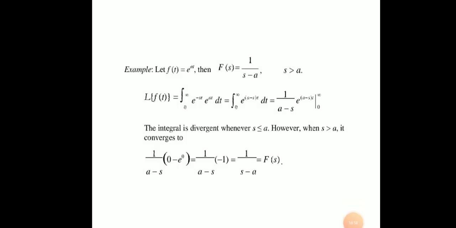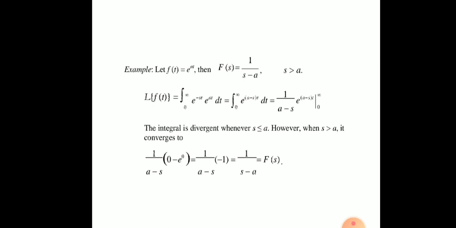After applying the Laplace transform on elementary functions, we obtained some results. Laplace transform of 1 is equal to 1 by s, as we already discussed. Laplace transform of t to the power n is equal to n factorial upon s to the power n plus 1.